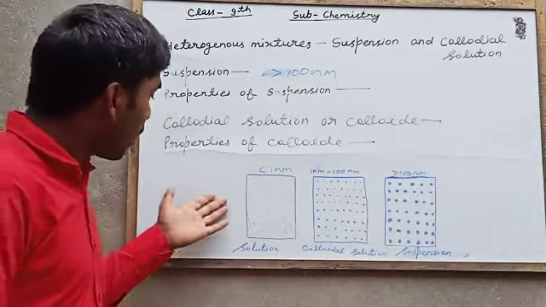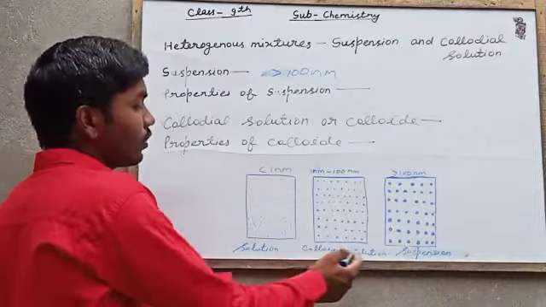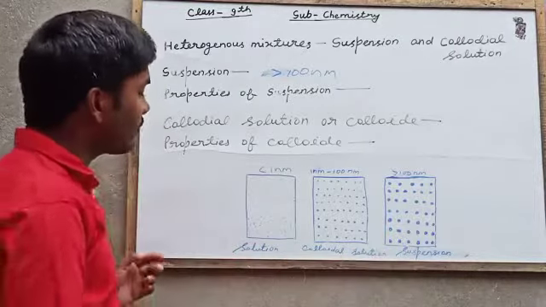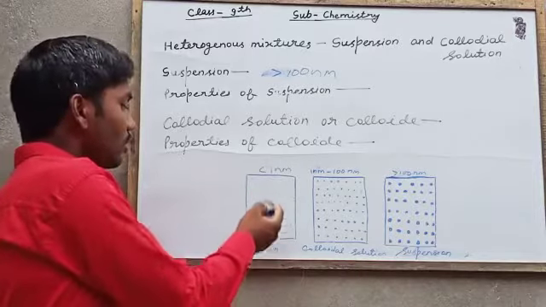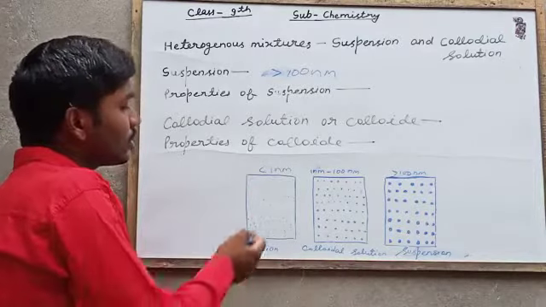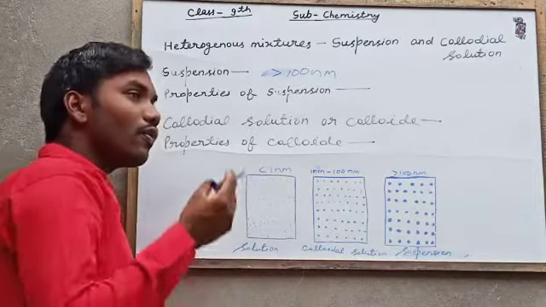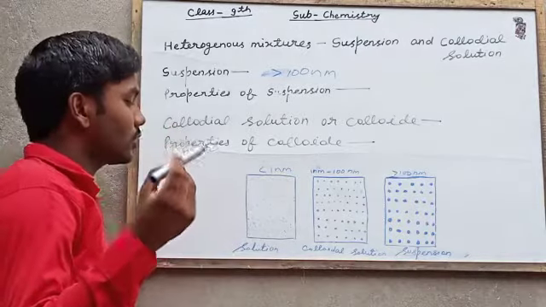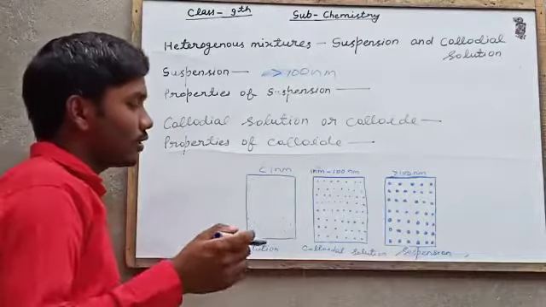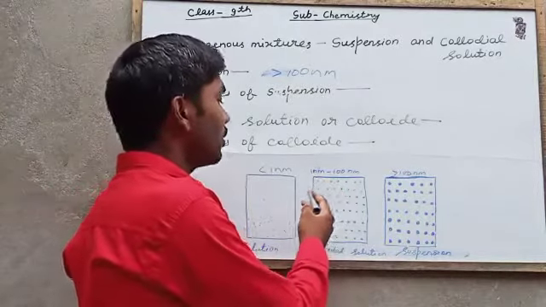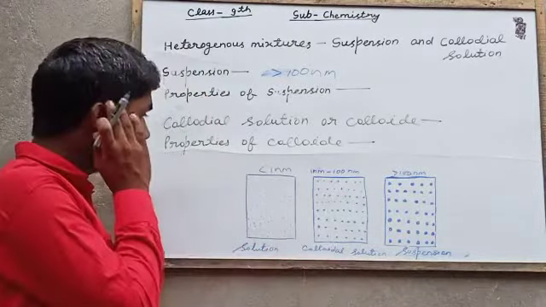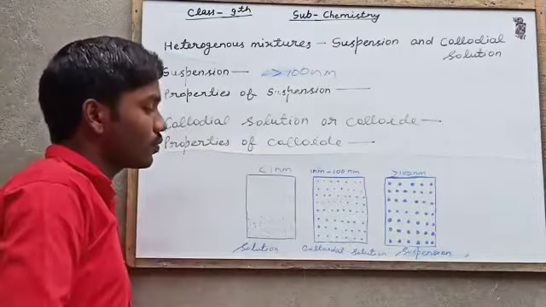Here a comparison of solution, colloidal solution and suspension is given. You can see that the components in a solution are less than 1 micron in size. It is very small. In colloidal solution, it ranges from 1 micron to 100 micron.